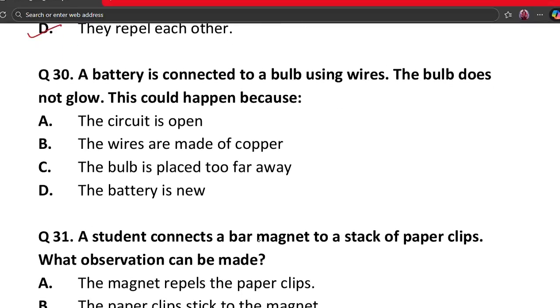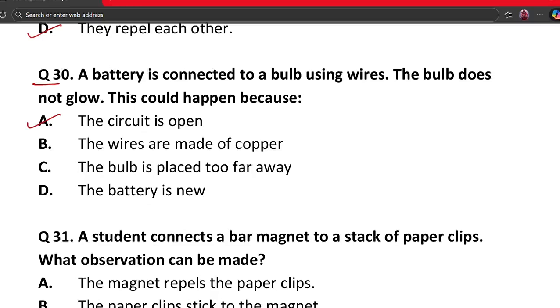Question number 30. A battery is connected to a bulb using wires. The bulb does not glow. This could happen because A. The circuit is open. B. The wires are made of copper. C. The bulb is placed too far away. D. The battery is new. The correct answer is option A.